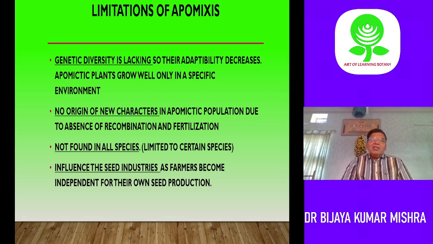First thing, it is not found in all plants. It is restricted to 400 species only, mostly in 3 families, and not found in other plants. Genetic diversity is lacking. Due to lack of genetic diversity, it is not adaptable to all environmental conditions. They grow in specific environmental conditions. There is no origin of new characters. The parental character is maintained. So you cannot find new characters or new variability, because there is no segregation nor fertilization.